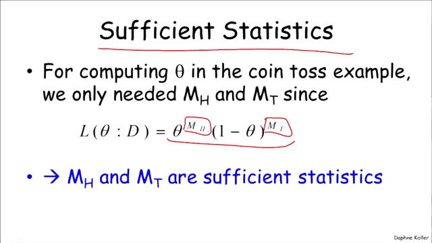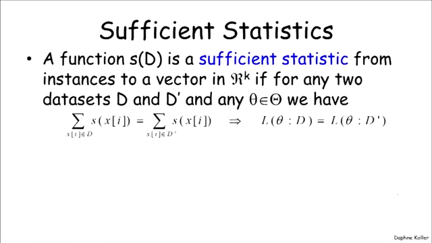And so in this case, MH and MT are what's known as sufficient statistics for this particular estimation problem, because they suffice in order to understand the likelihood function and therefore to optimize it. But more generally, a function of a data set is a sufficient statistic if it's a function from instances to some vector in Rk, if this function s of d has the following property.